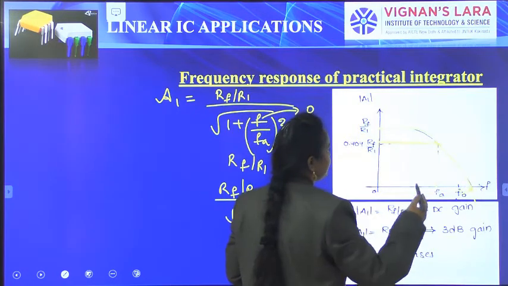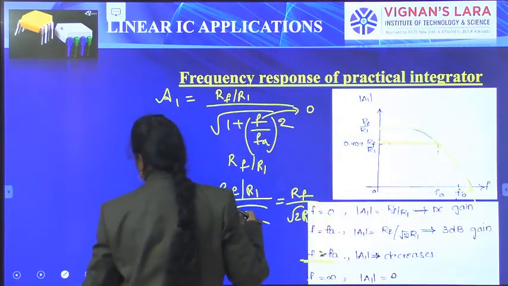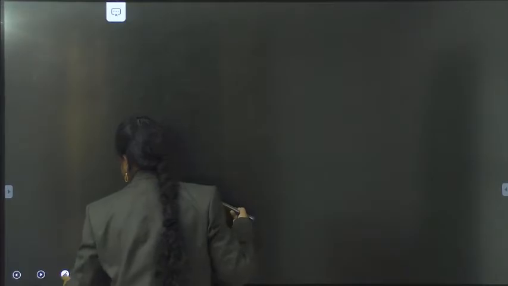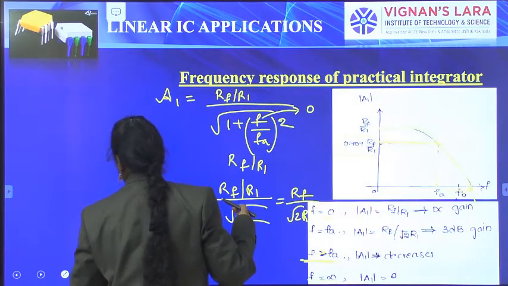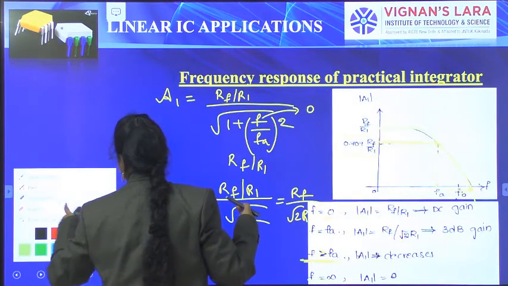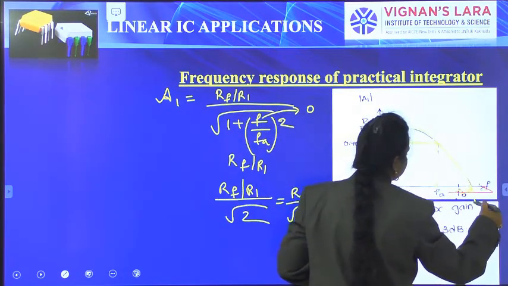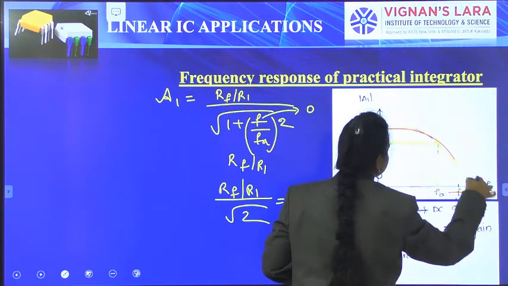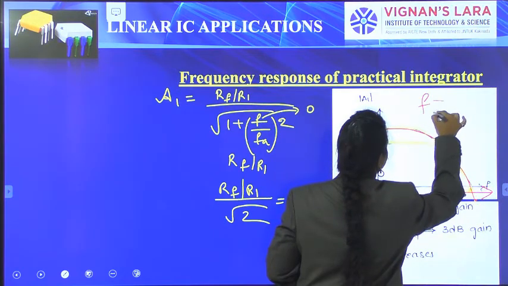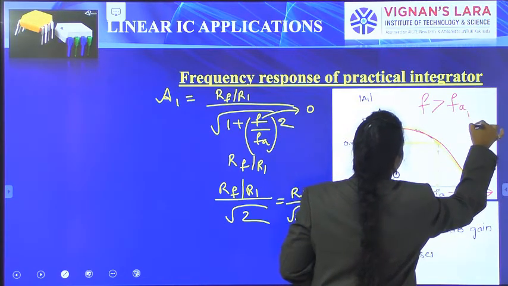If f increases, that means the f value increases, the gain will decrease. If f is greater than FA, the gain will decrease.